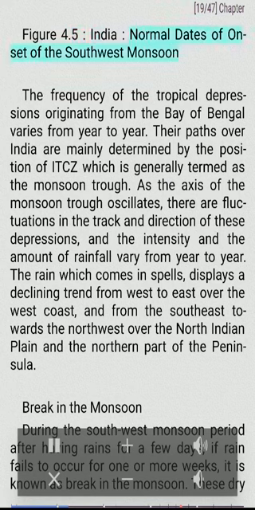Figure 4.5. India. Normal dates of onset of the southwest monsoon. The frequency of the tropical depressions originating from the Bay of Bengal varies from year to year.